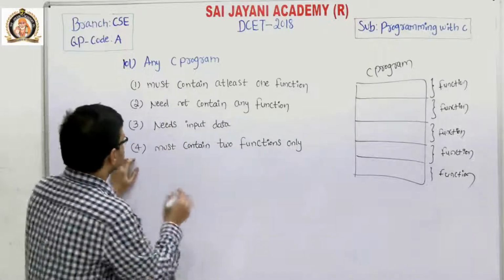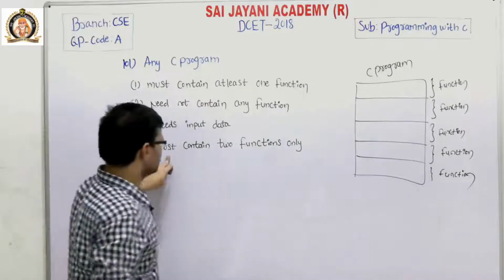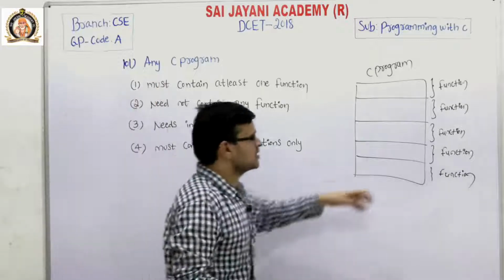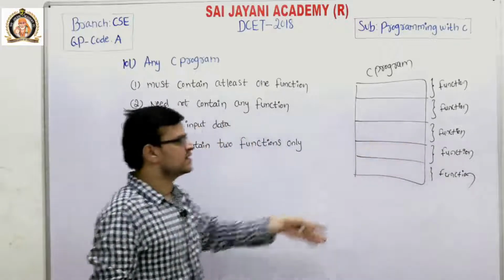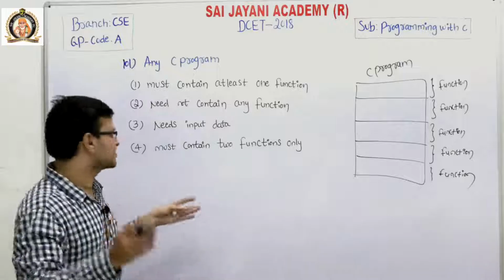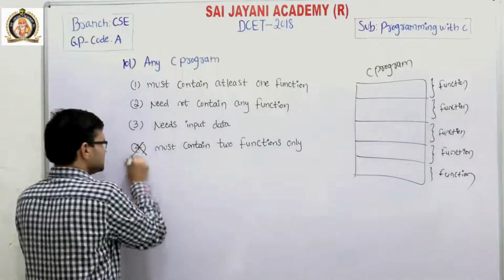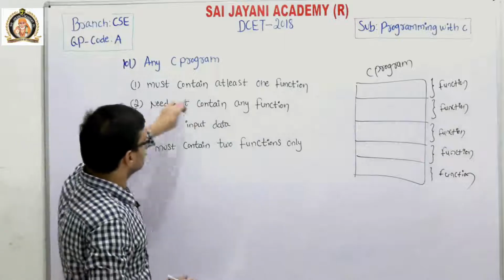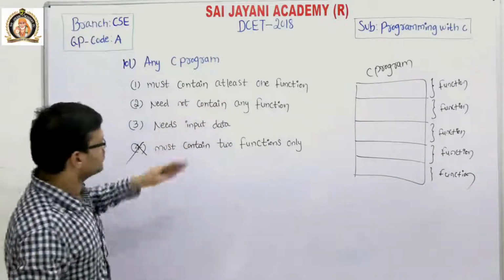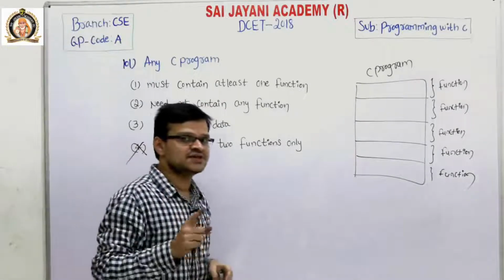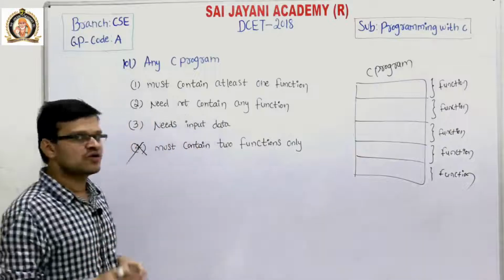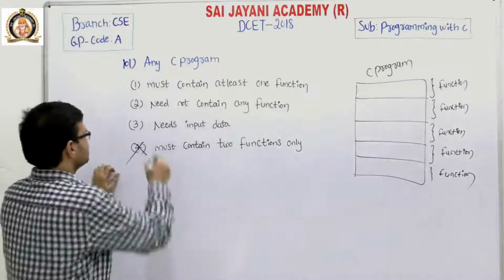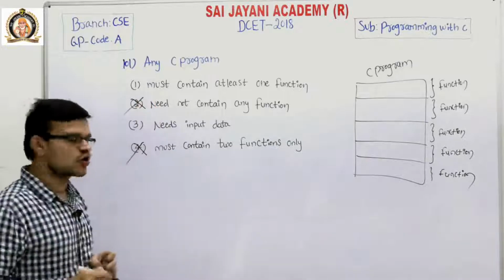Consider the fourth option, must contain two functions only. Any C program can contain more than two functions, so this is the wrong option. Then coming to the second option, need not contain any function. A C program contains at least one function, that is the main function, because program execution always starts from the main function only. So the second option is also wrong.